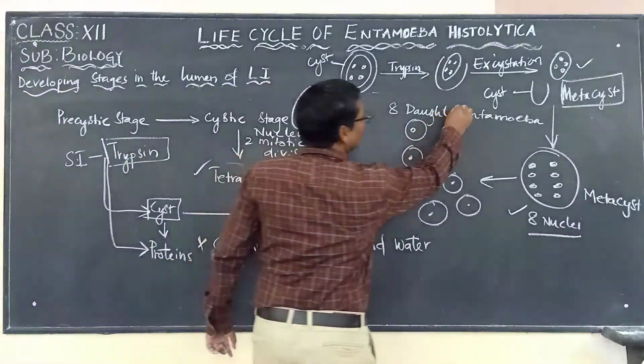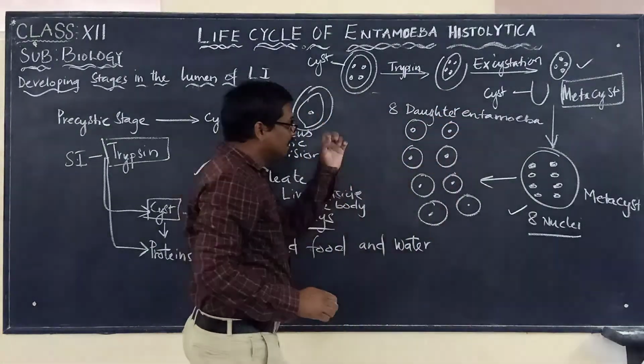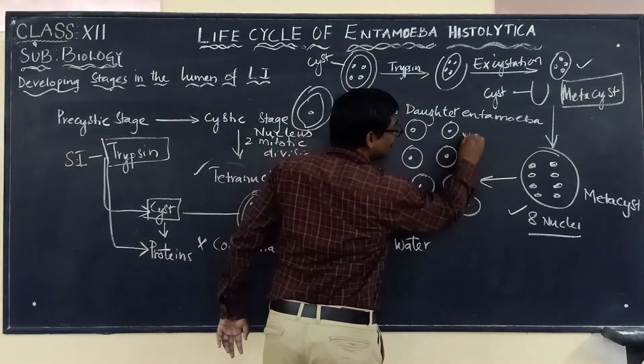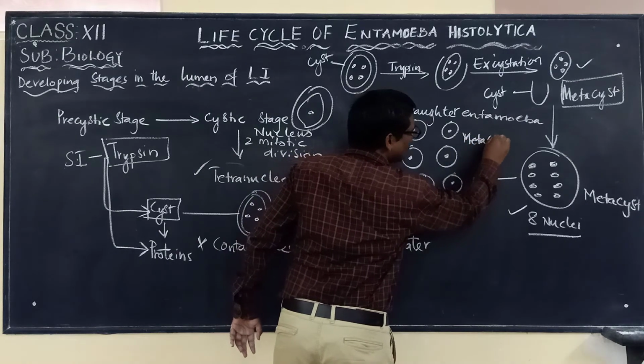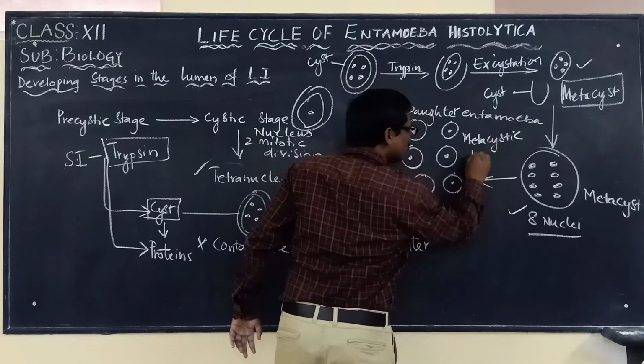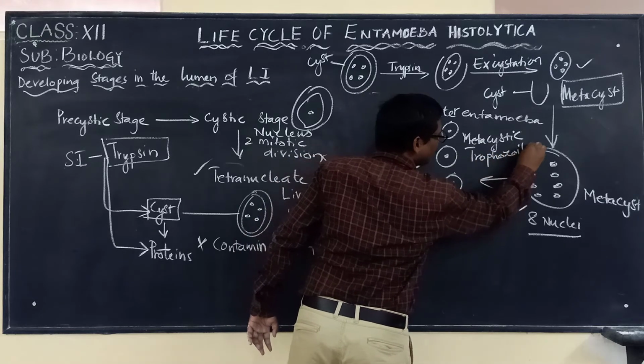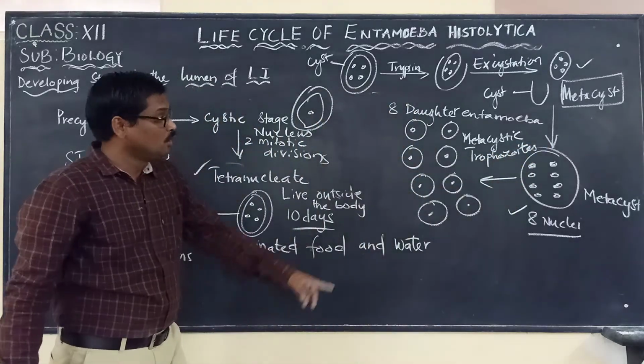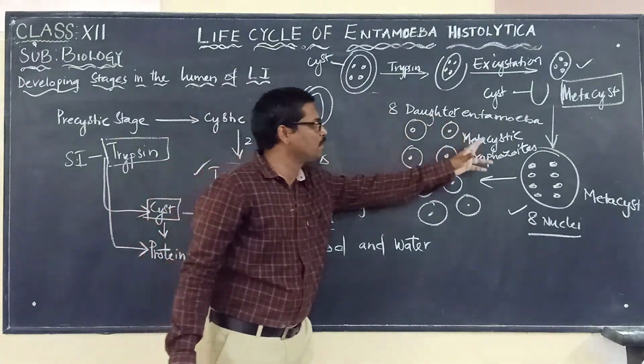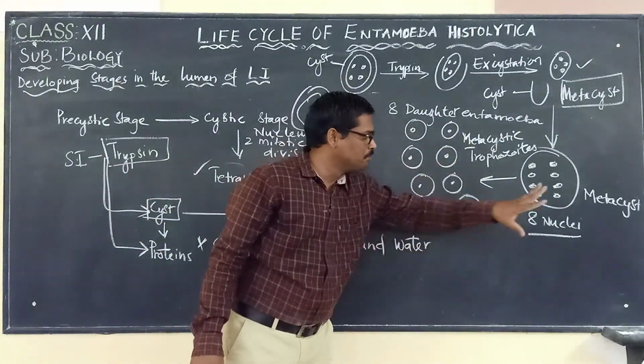Otherwise we call them as what? They can also be called metacystic trophozoites. These are called metacystic trophozoites. 8 daughter amoeba are formed from each metacyst.